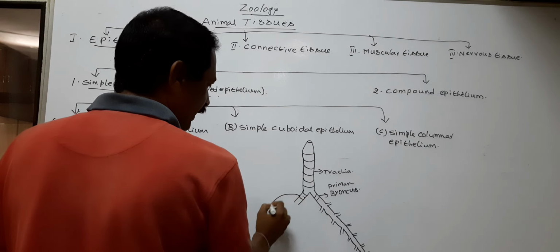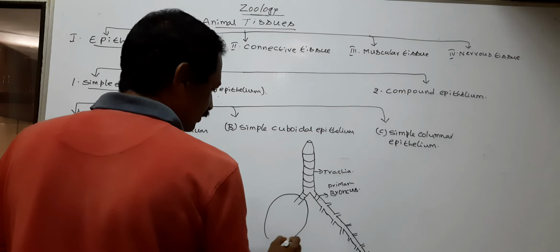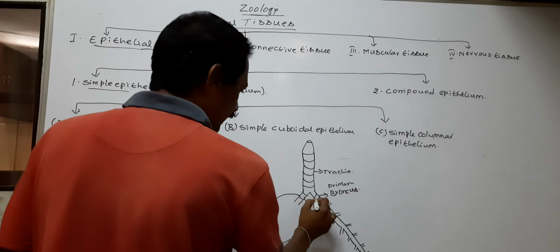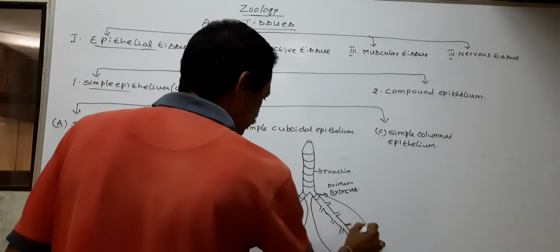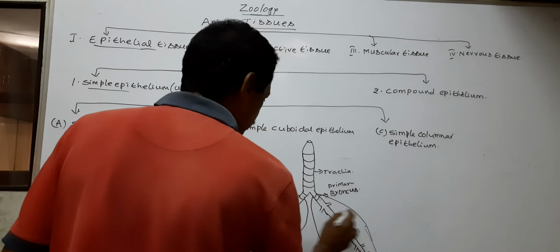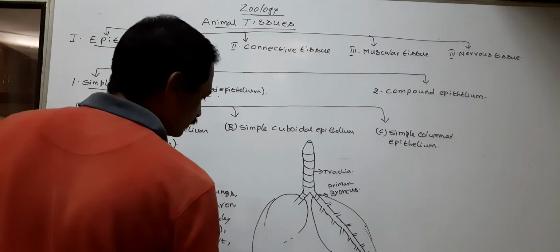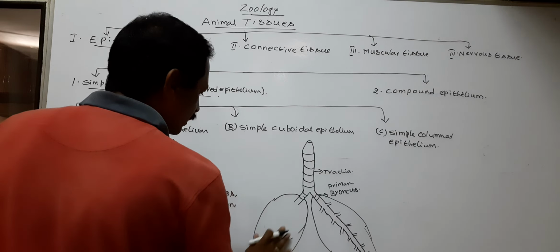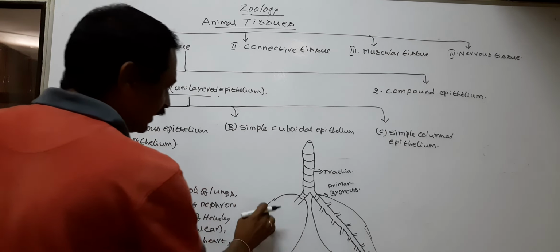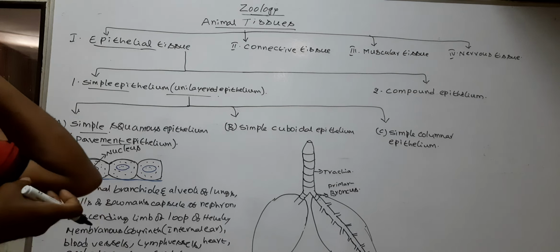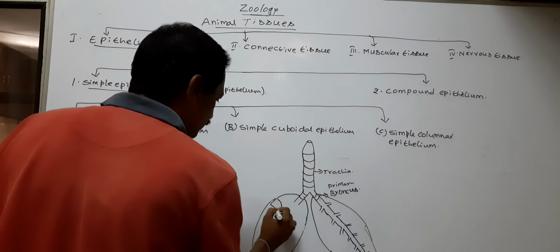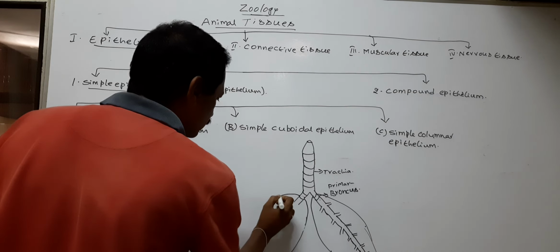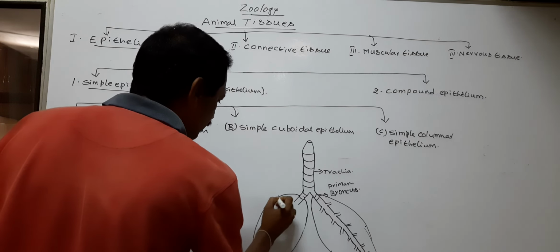Each primary bronchus enters the respective lung. Here, the wall of the lung possesses small chamber-like structures called alveoli.